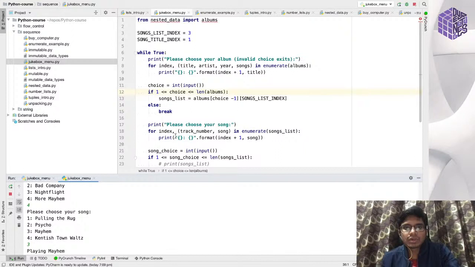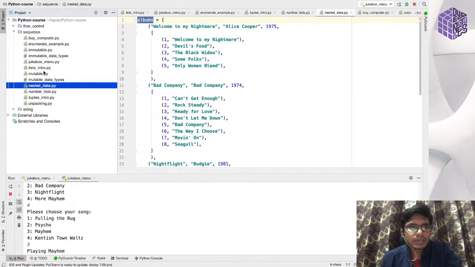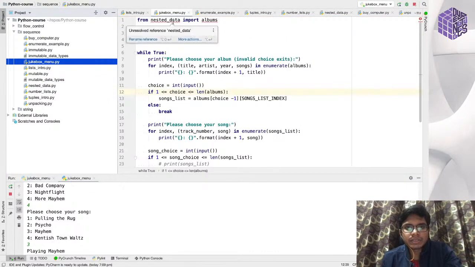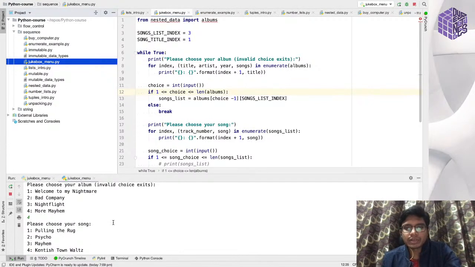Since I have declared this nested data structure, I'm using it to iterate over the albums, and once I'm on the correct album, I will iterate over the songs, and I will decide which song to play based on the input provided by the user.